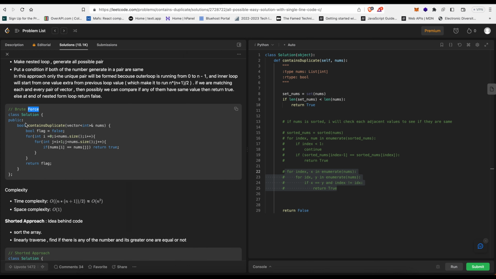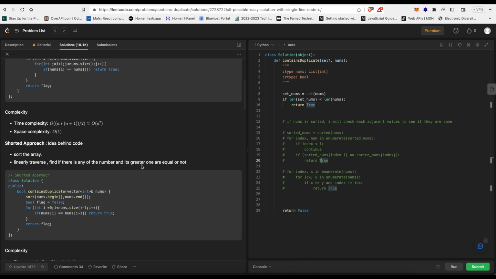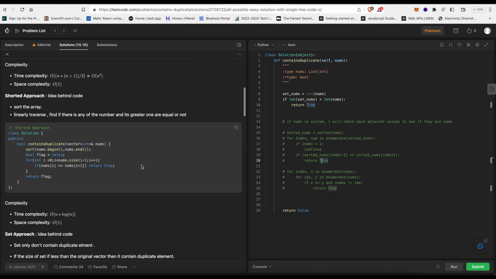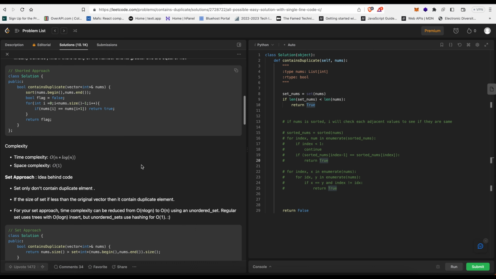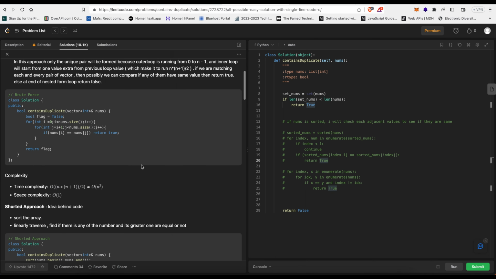Oh, it's using vectors. The heck, it's going to put me on the spot. I don't remember anything about vectors. Contains duplicate, vector int, bool flag is equal to false. Look, this is even more variables and more lines than I thought I was doing. Let me find Python. Is it Java or C++ even?